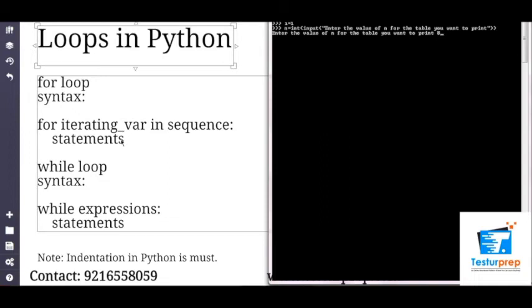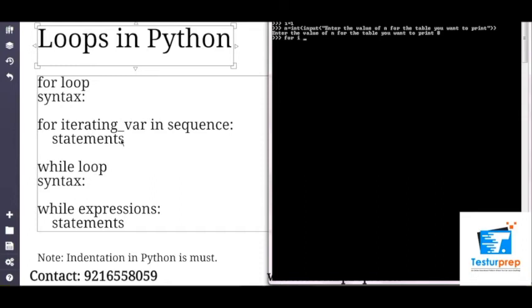Now that we've entered the value, let's actually create the for loop. So for, now my iterating variable is i here, because it has to add. i will first become 1, it is 1, then it will become 2 and multiply with 8, then it will become 3, multiply with 8, and so on. So this is my iterating variable.